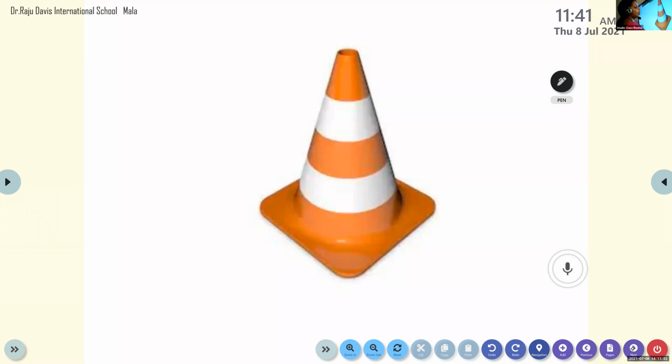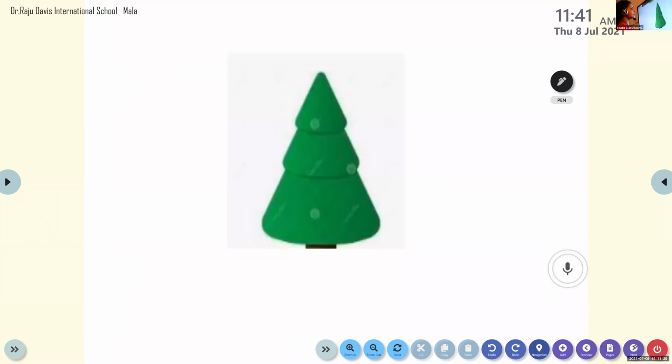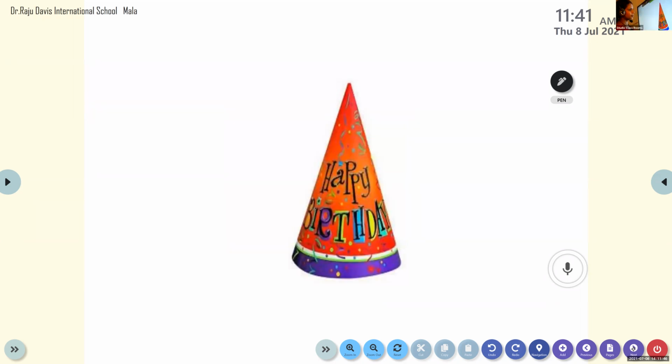Okay. Now, what about this? What is this? It's a Christmas tree. It's a Christmas tree having the shape of a cone. Now, what is this? Birthday cap. Birthday cap having the shape of a cone. Now let us see. CONE. Very simple, no? CONE, cone.